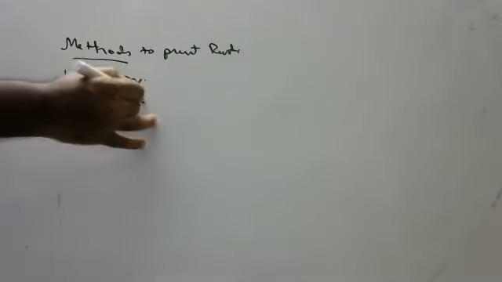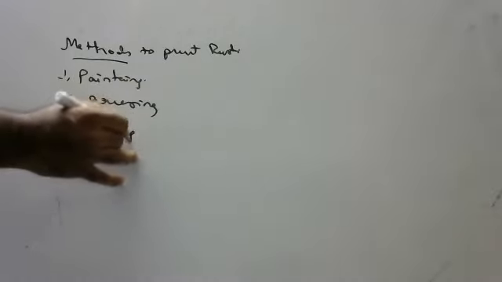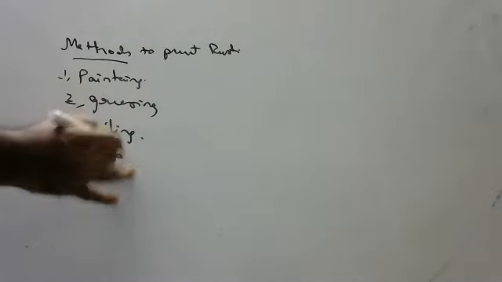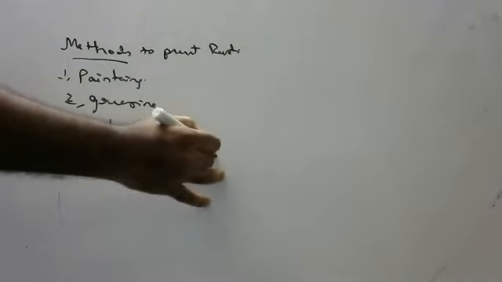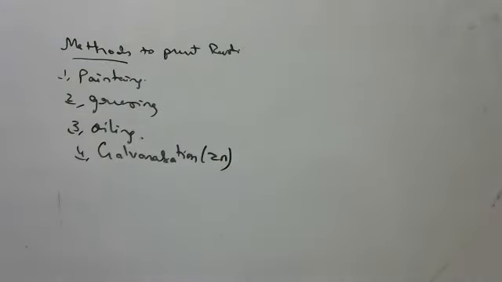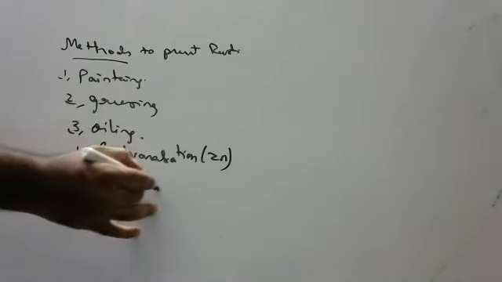By putting grease also we can prevent rusting. Oiling. By putting oil also we can prevent rusting. Galvanization. Zinc coating is called galvanization. By coating zinc also you can prevent rusting.